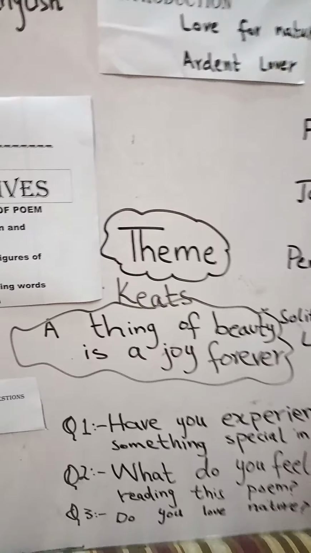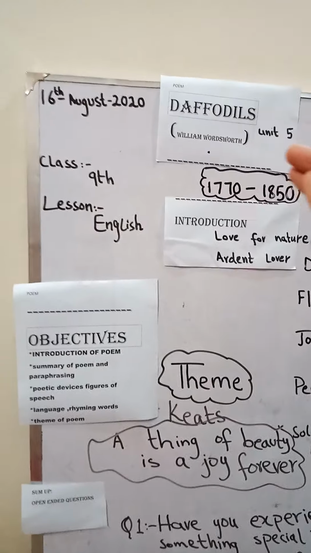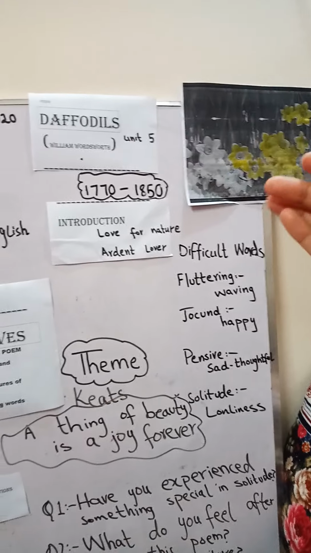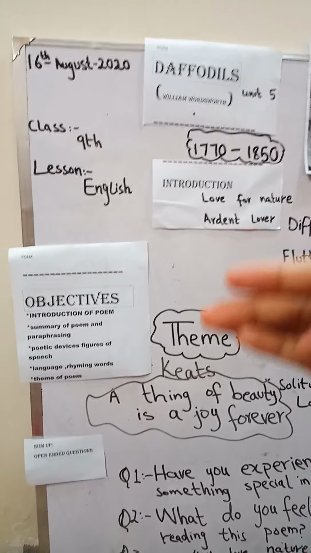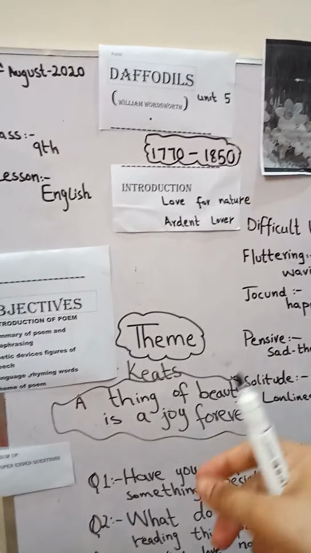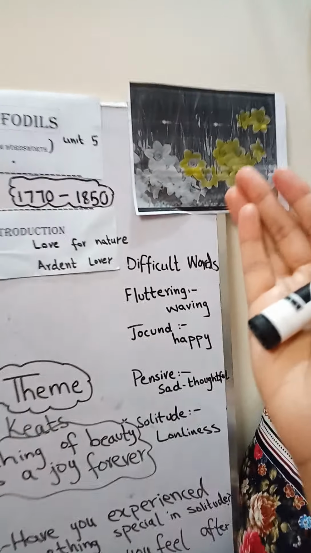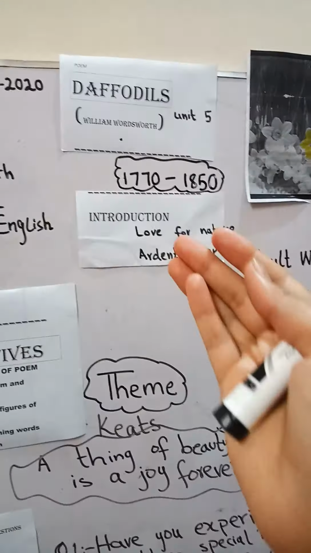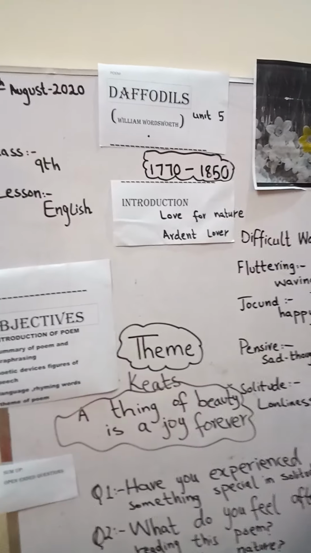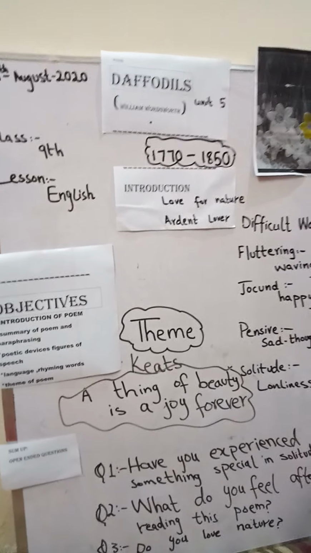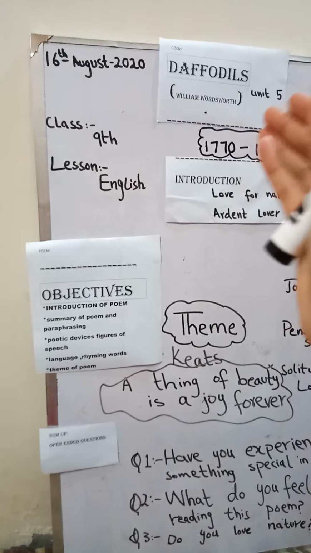The meaning of this poem, Daffodils, is also the same: the poet has experienced solitude, and he has taken pleasure in that natural beauty, the flowers, daffodils. It becomes an everlasting memory for the poet, William Wordsworth.